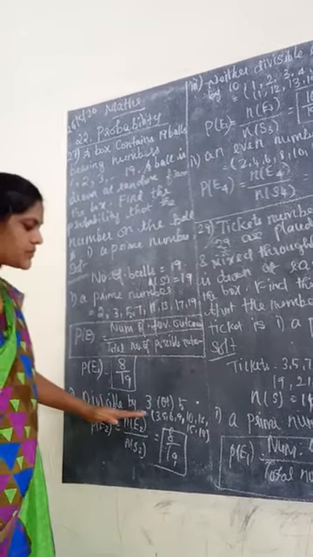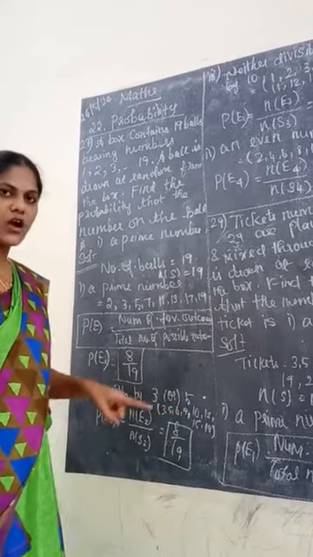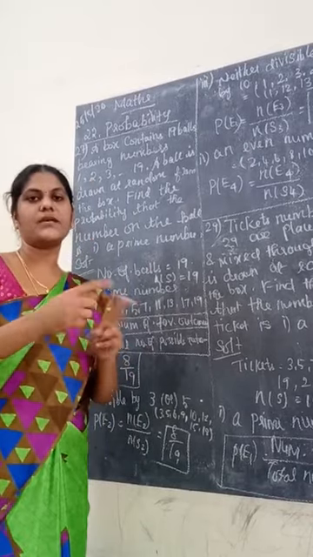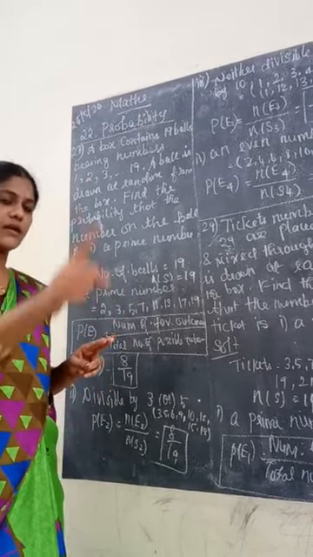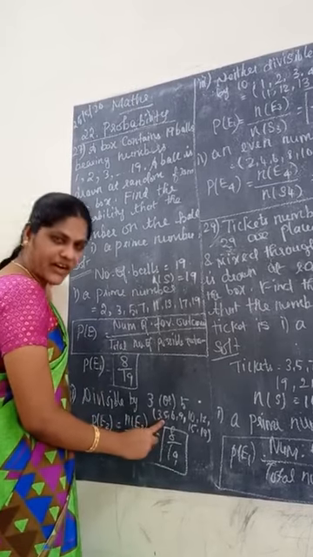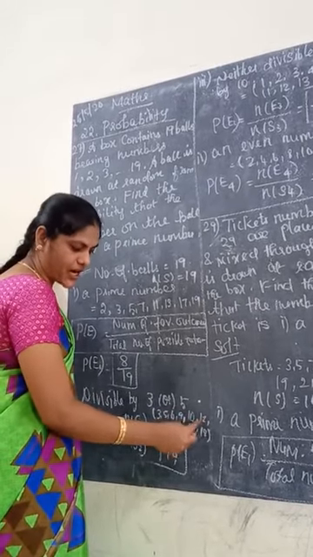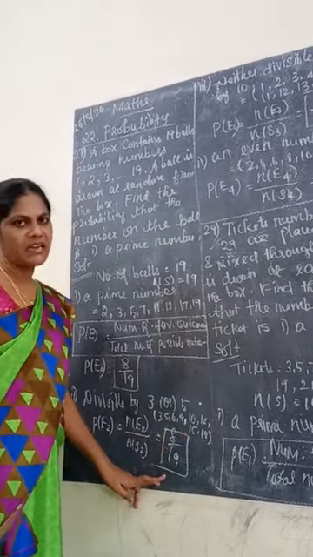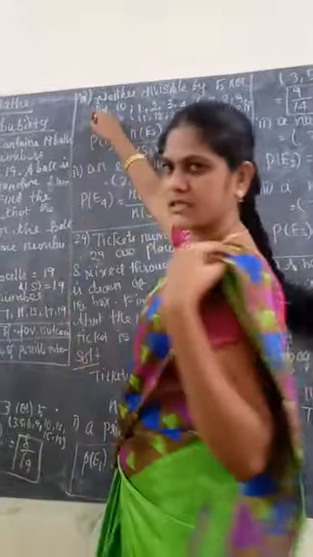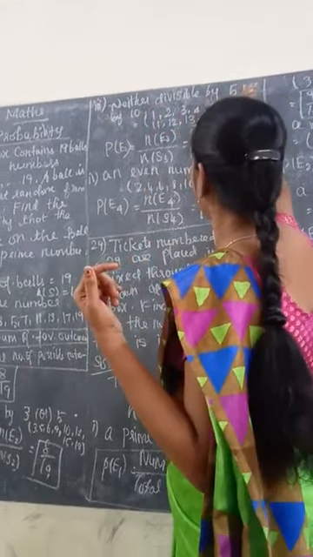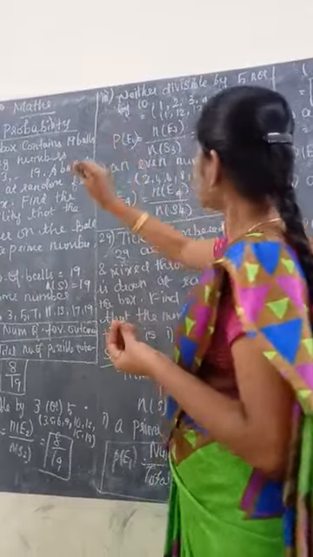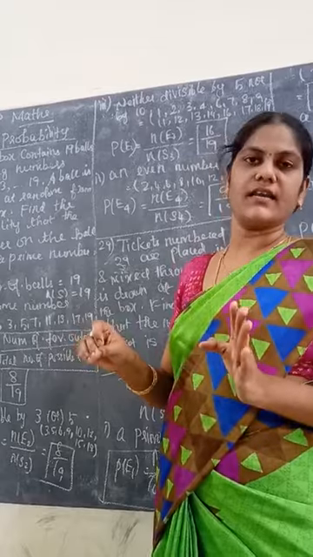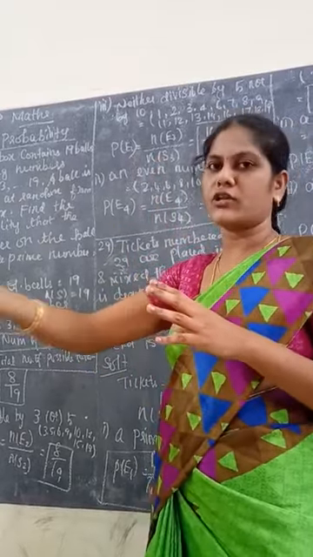Second subdivision, divisible by 3 or 5. One number should be divisible by 3 or 5. That means using these two numbers, the number should be a multiple of at least one. So 3, 5, 6, 9, 10, 12, 15, 18. These are all the numbers divisible by 3 or 5. So 8 by 19. Next, third one, neither divisible by 5 nor by 10. That means the number should not be divisible by 5 or 10. So except those numbers, the remaining count for the probability.